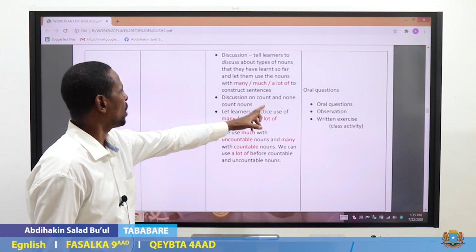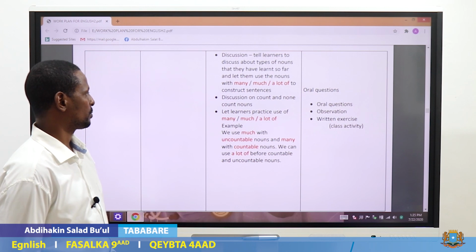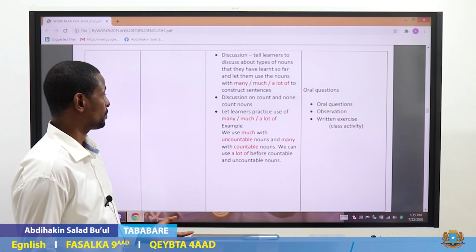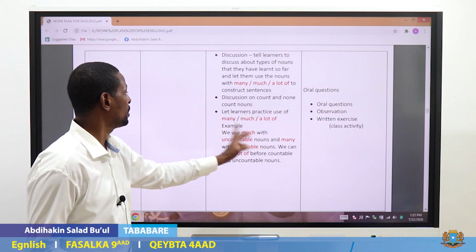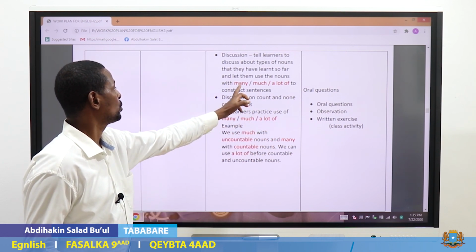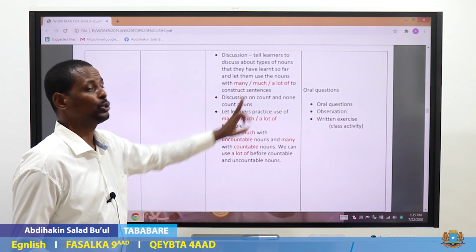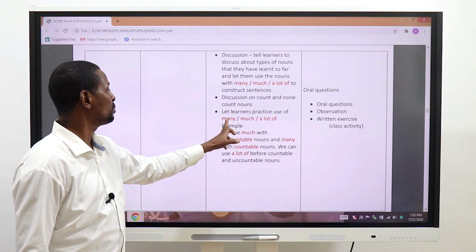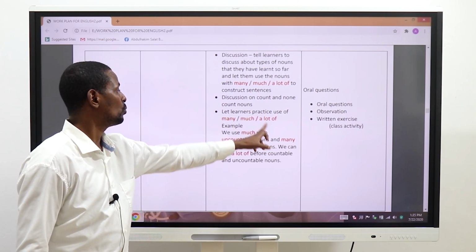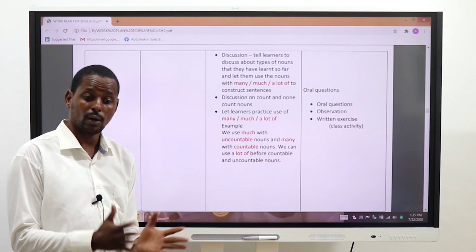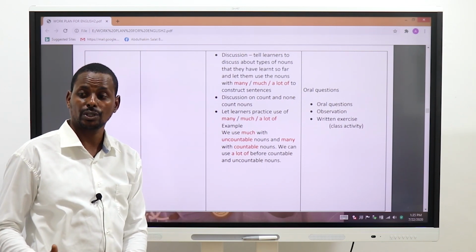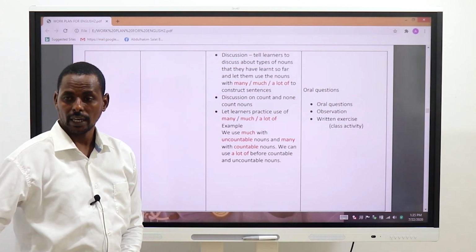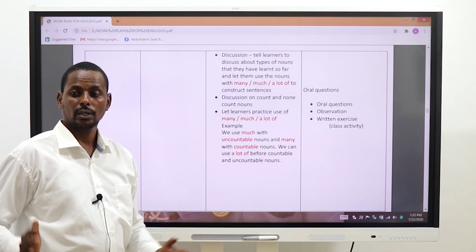Again, let them discuss count and non-count nouns. Those nouns that we can count and those we cannot count. Let learners practice the use of many, much, a lot of. Because here, which quantifier will we use with count nouns? Those nouns that we can count. Will we use many? Will we use much? Let them list count nouns and non-count nouns. These are non-count nouns, these are count nouns.